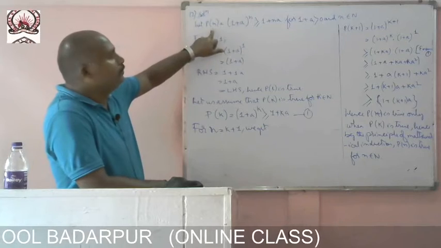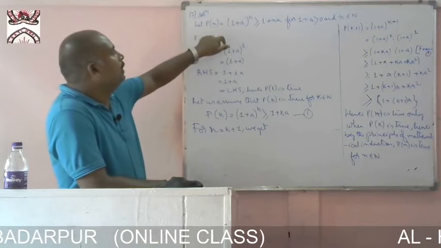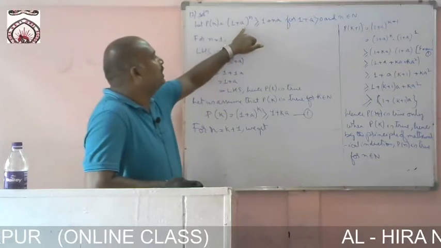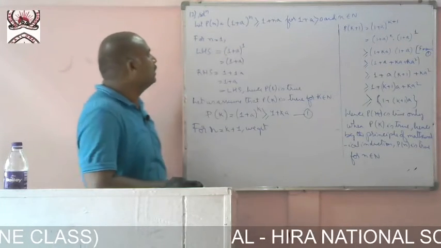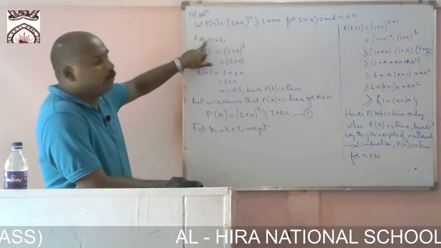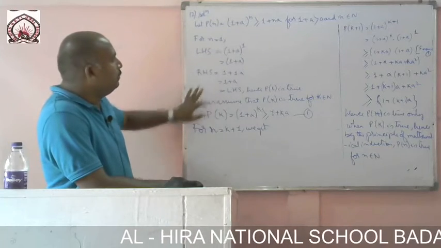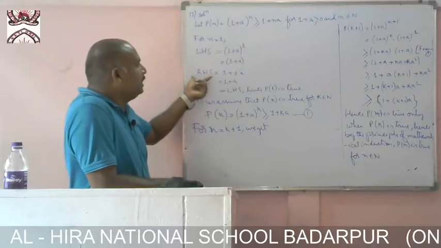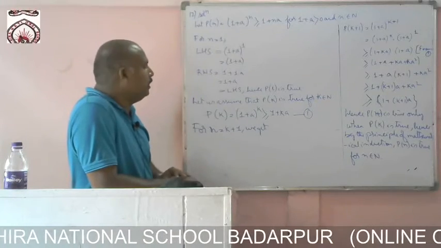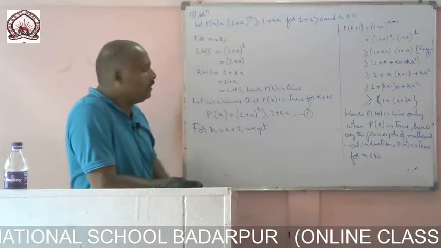Now first of all, we have proved for p of n, we have taken that p of n equal to (1 + a)^n greater than or equal to 1 + na. Now we put n equal to 1 on the left hand side, then on the right hand side, and we have seen that the left and right hand sides are equal, so p of 1 is true.